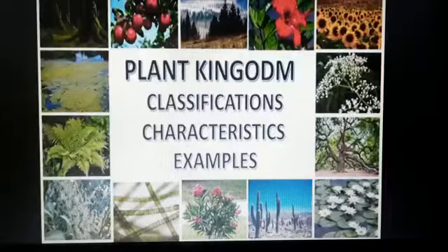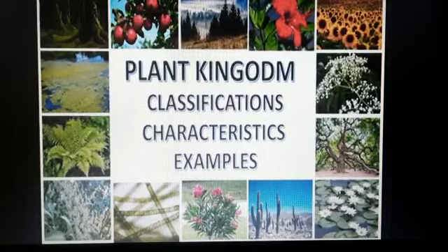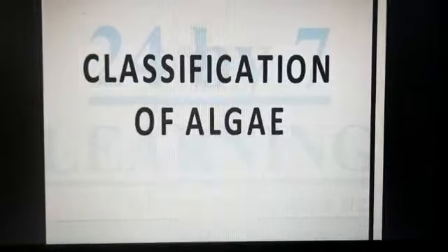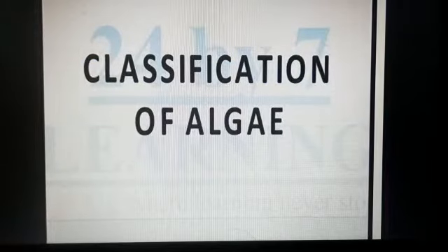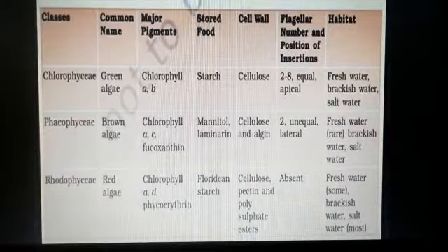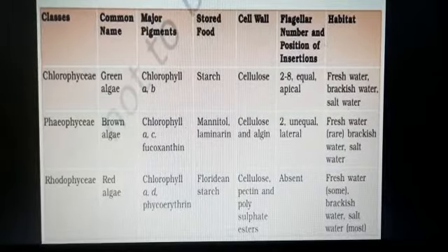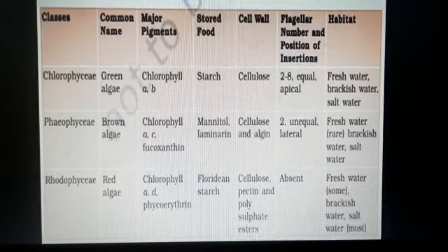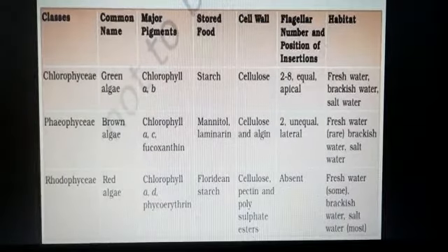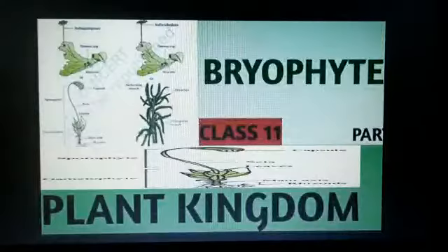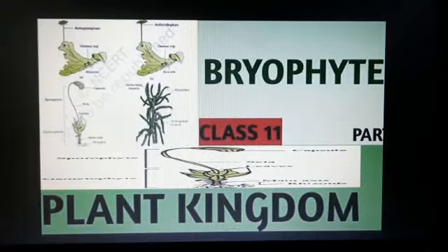Student, in my previous video we discussed the first division of the plant kingdom, algae. We read all the characteristics of algae and then their classification. Algae is classified into three classes: Rhodophyceae, Phaeophyceae and Chlorophyceae. Chlorophyceae, the common name is green algae, Phaeophyceae, brown algae, and Rhodophyceae, red algae. Today we are going to continue with the second division of the plant kingdom, and it is bryophytes.